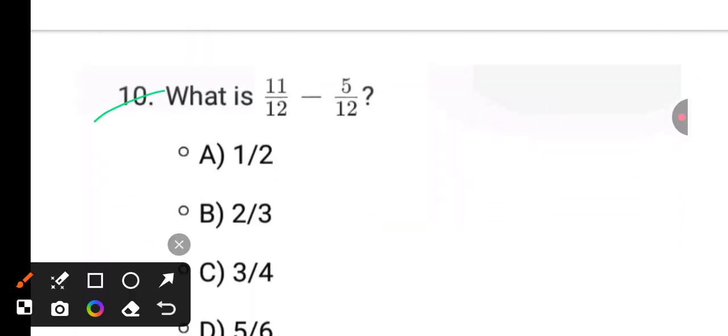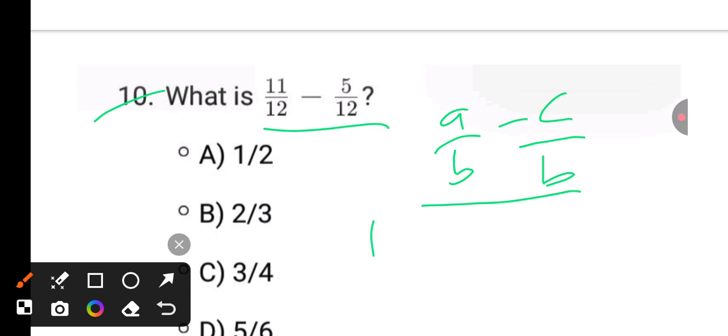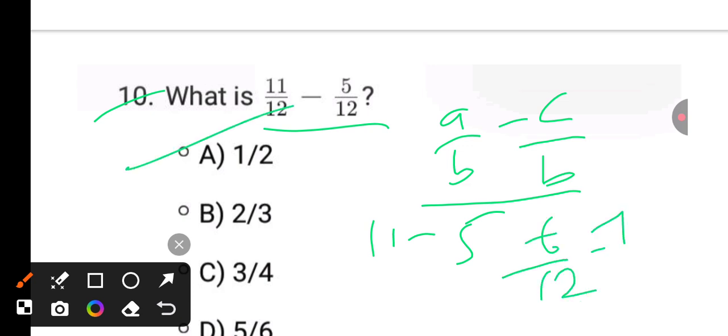Next, this is simple. A by B minus C by B. Here the base is the same. Just 11 minus 5. 11 minus 5 is 6. 6 by 12. Again it is 1 by 2. 1 by 2 is the answer.